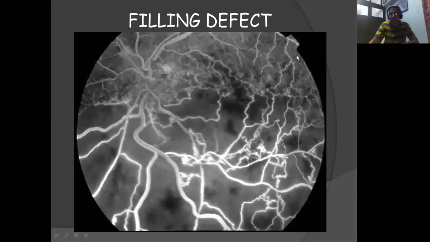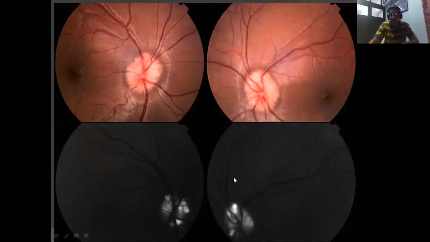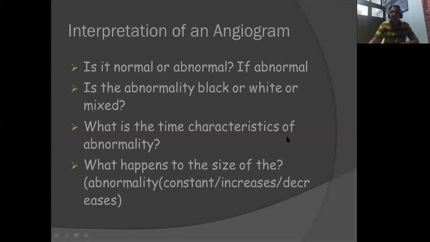Now autofluorescence, you should also know about, because certain conditions in the retina have a tendency to autofluoresce, like optic disc drusen and astrocytic hamartoma. This picture shows you how optic disc drusen autofluoresces if you have that feature in your fundus camera. Just to share with you, this is a good way of differentiating an optic disc drusen from a papilledema. In case you have an autofluorescent feature in your fundus camera, you can always use this to differentiate.